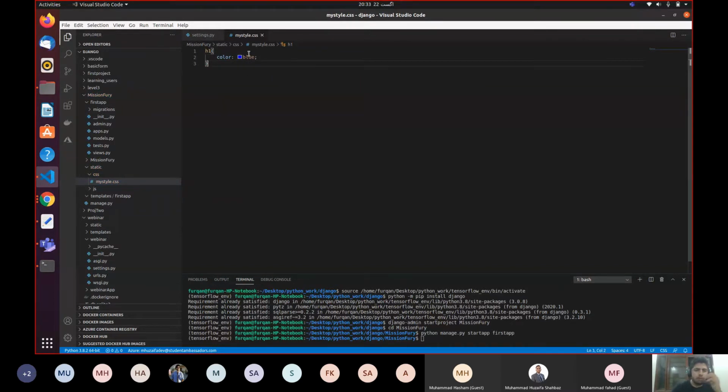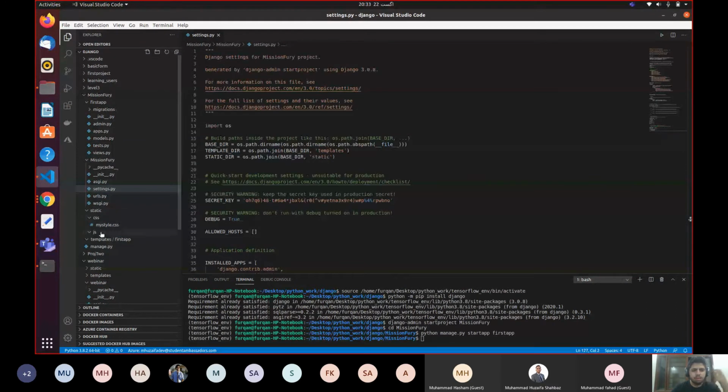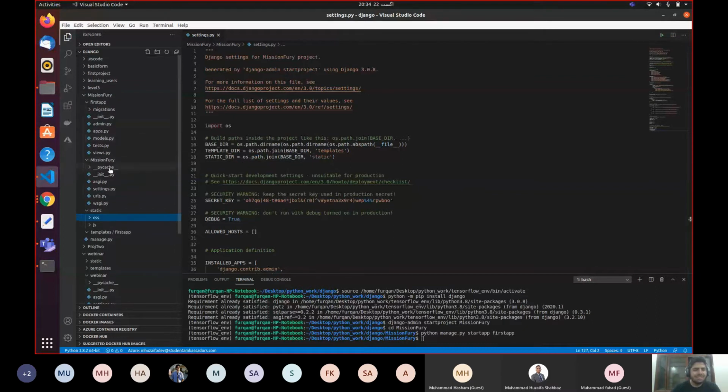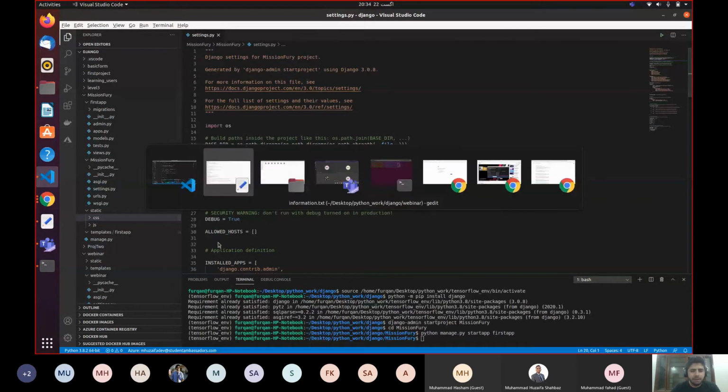So whenever I create an h1, it's going to be in blue color, and let me close it. I don't need to create a JS file because right now I don't need it. I just need a CSS file, and in fact I don't need the CSS file either. I'm just creating it for fun. All right, so let's move ahead.